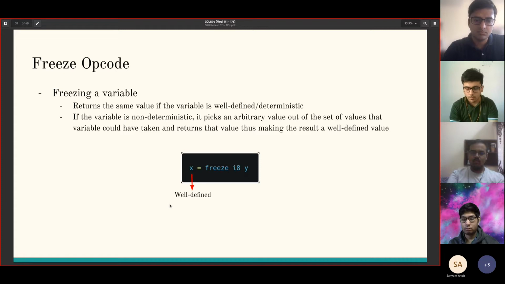If we freeze a variable and that variable is already well defined, it simply returns the same value of that variable. However, if that variable is non-deterministic, it has either undef or poison, then it simply picks an arbitrary value out of the set of all possible values that variable could have had. So if we had x equal to freeze of i8 undef, then x could be anything from 0 to 255, and x is considered a well-defined value. It doesn't have the different-observations, different-values property of undef. x is the same as a well-defined value.